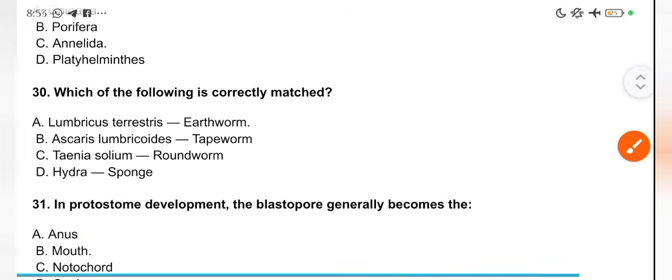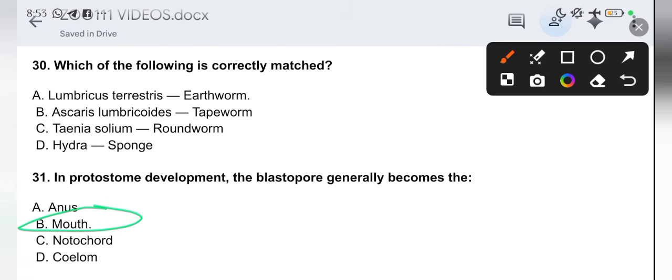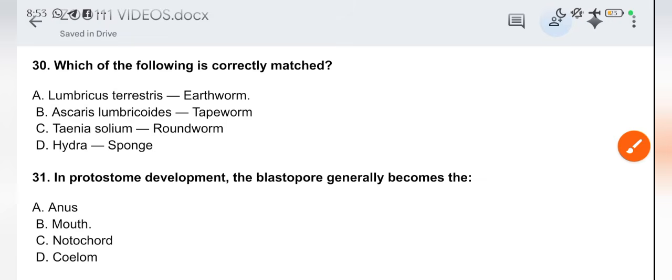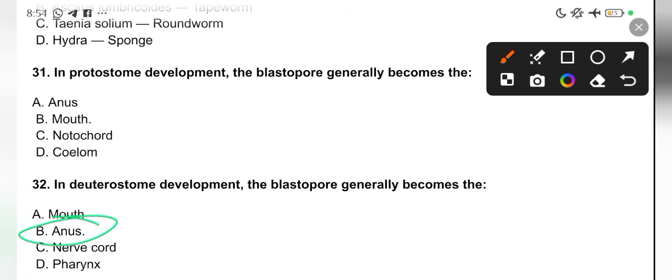In protostome development, the blastopore generally becomes the mouth, while in deuterostome development, the blastopore generally becomes the anus.